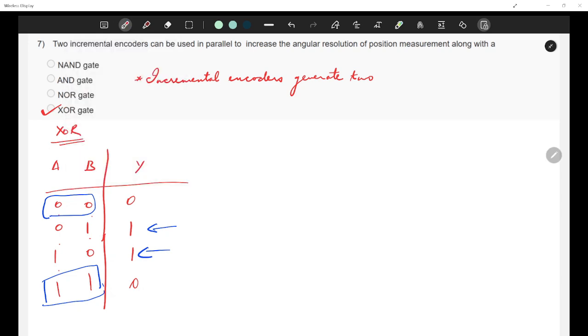So incremental encoders generate two quadrature signals, A and B, right? Which are 90 degrees out of phase.